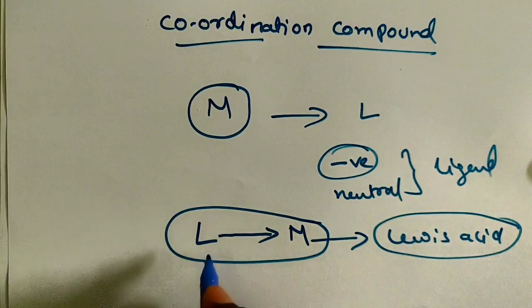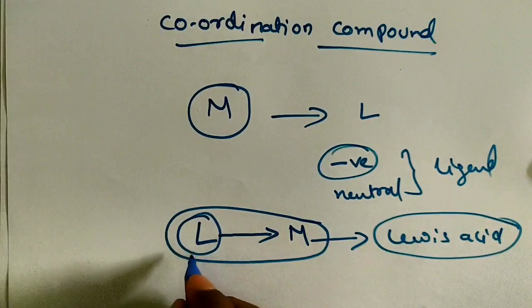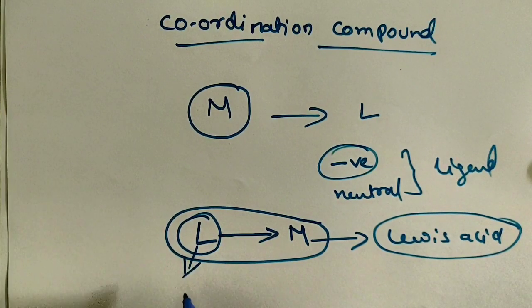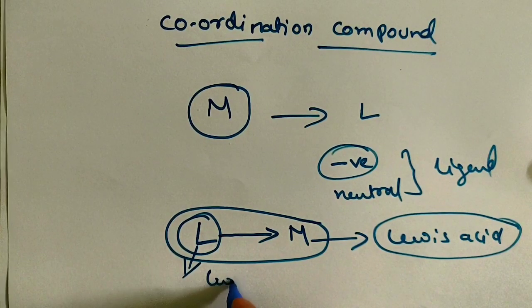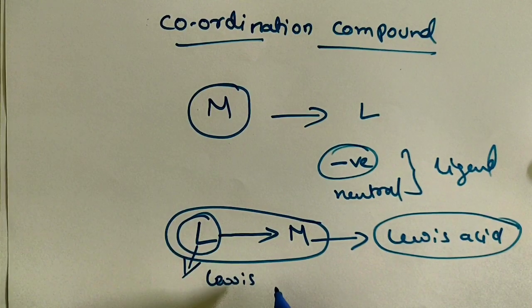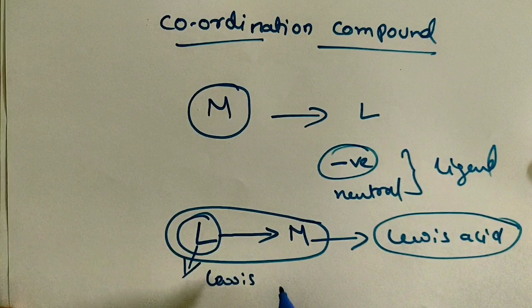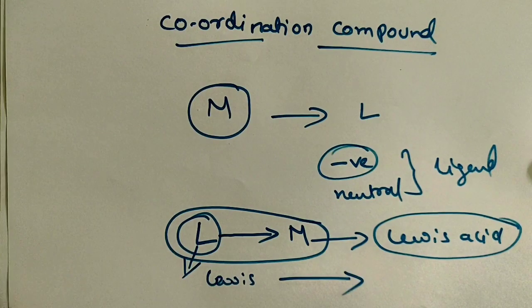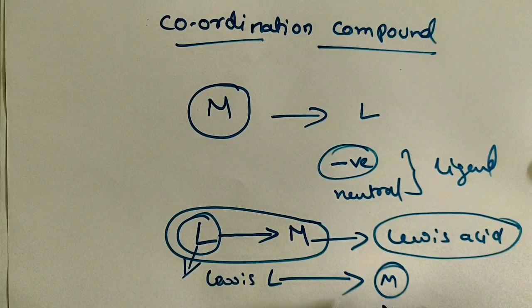Okay, so what is the ligand here? Ligand means it is a Lewis base. What is a Lewis base? A Lewis base can donate a pair of electrons. When it is donating a pair of electrons, it will form a coordinate covalent bond. So from the ligand to the metal, you are going to write like this. Clear? So a coordination compound is formed by a coordinate covalent bond between metal and ligand.